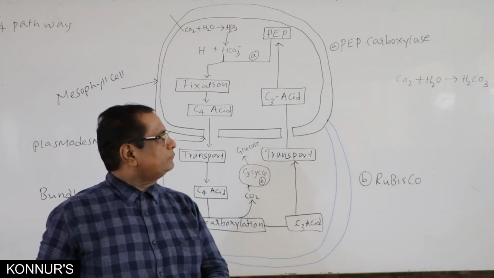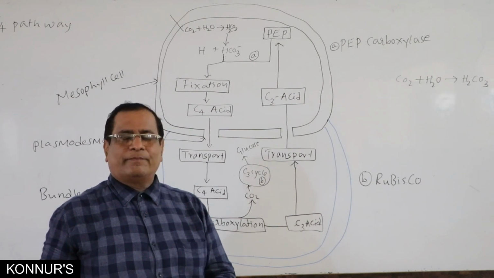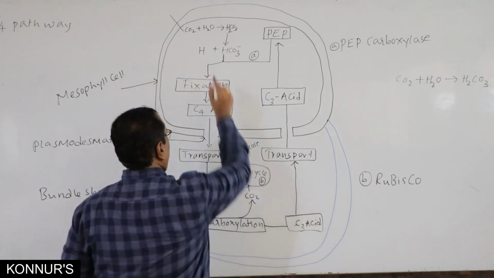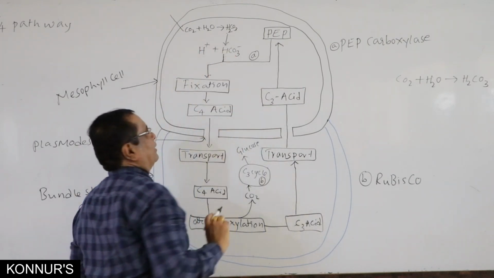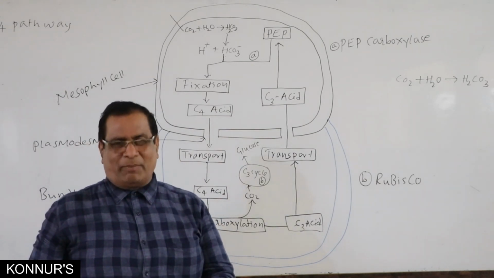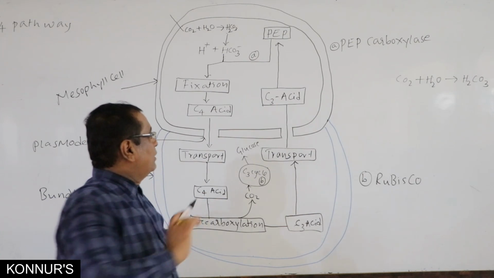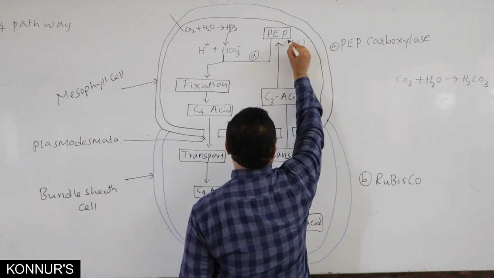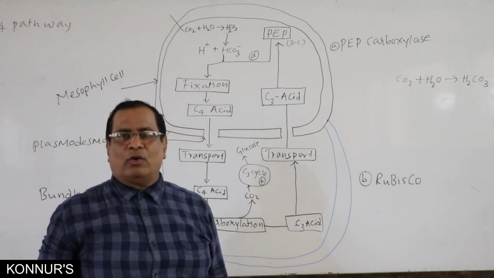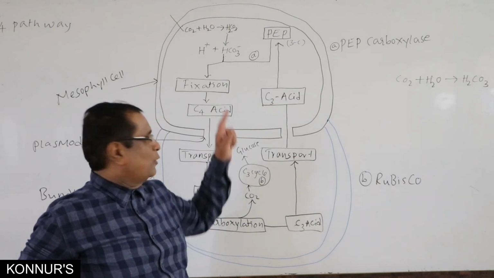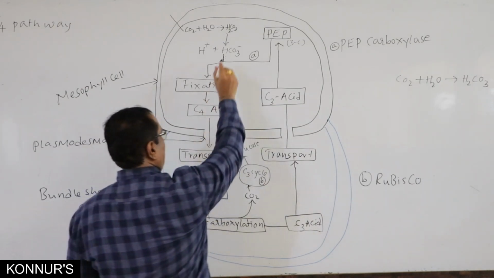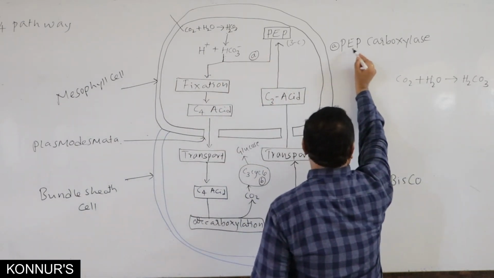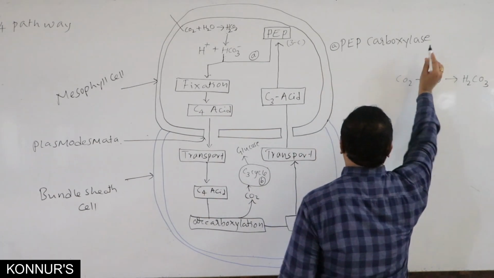And then this carbonic acid is unstable, and dissociates to form proton and bicarbonate ion. In the mesophyll, there is a 3-carbon compound, that is phosphoenol pyruvic acid. This phosphoenol pyruvic acid fixes bicarbonate ion in presence of PEP carboxylase.